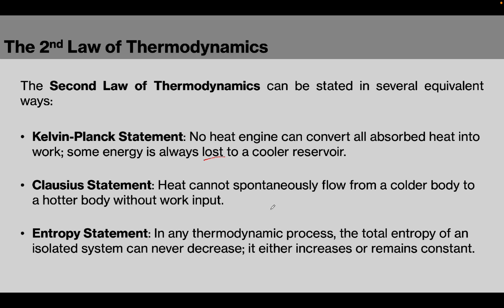So it either increases or remains constant. This law implies that perfectly efficient machines, which we also call perpetual motion machines of the second kind, are impossible.